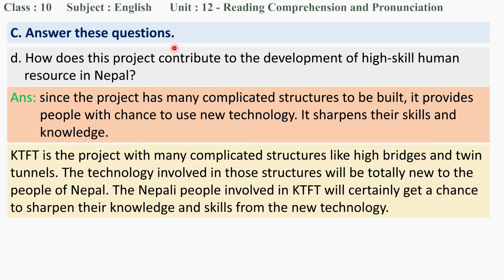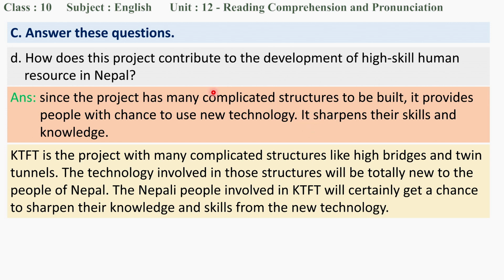Why? Because you can write an answer like this: since the project has many complicated structures to be built, like high bridges, tunnels, etc., people have to operate different technologies which they have not used before. It provides people with a chance to use new technology.